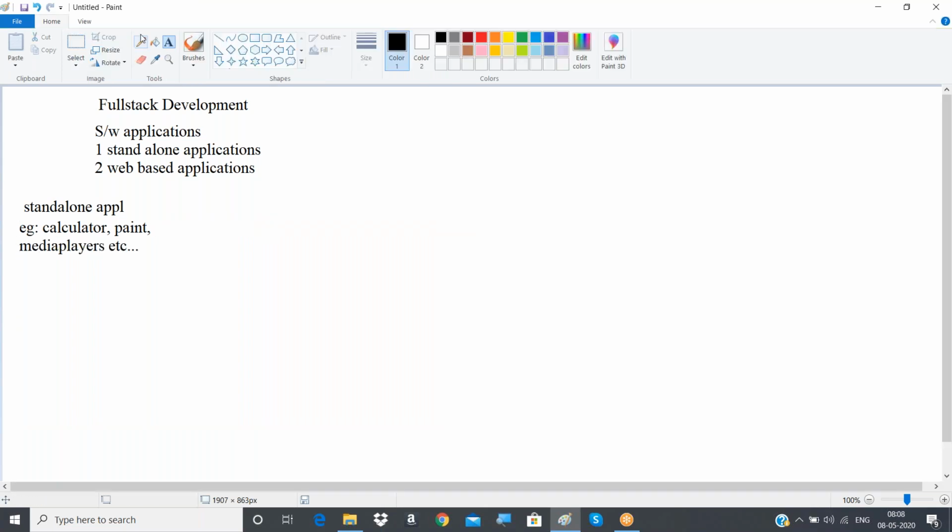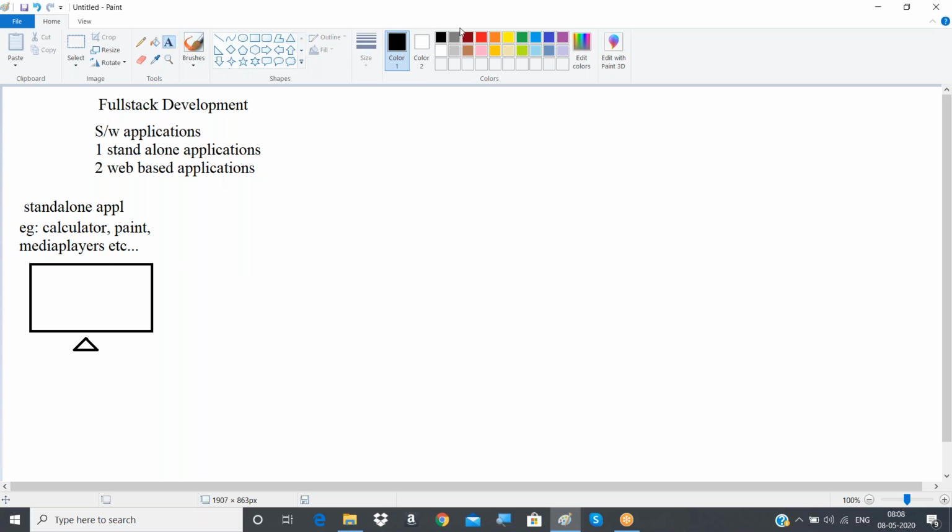And how this runs is, we have our own machine, called a client machine, something like a PC or computer. There we install those software applications. Once we install them, we can run them any number of times we want: install once and run any number of times.